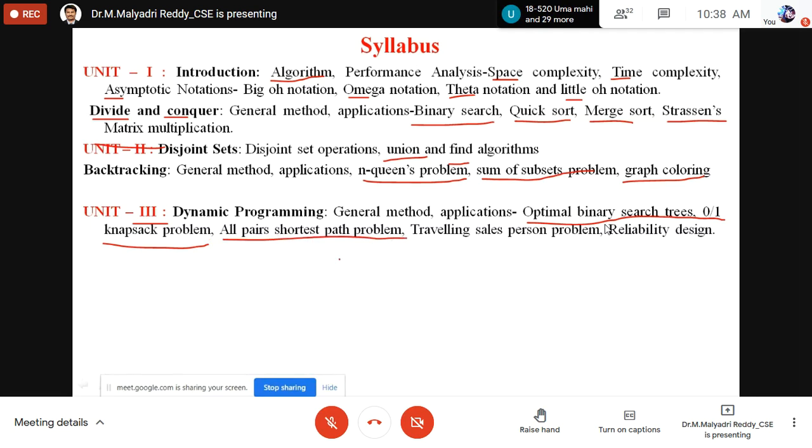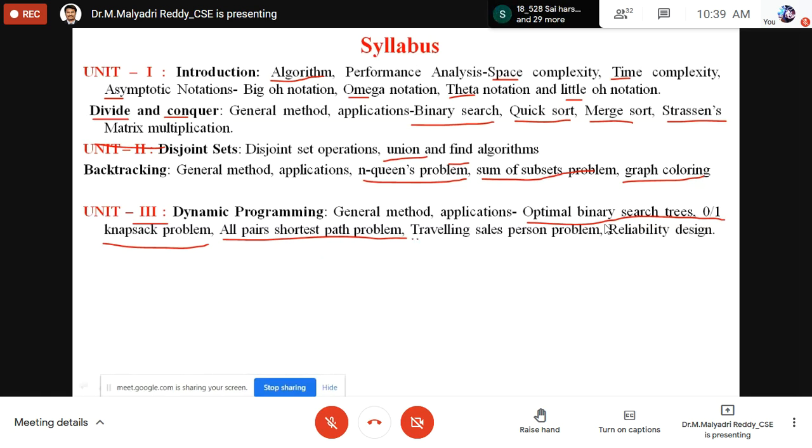For the APSP problem, this is a network problem. You are able to calculate the optimal distance between multiple cities. We need to calculate the distance between all the cities.